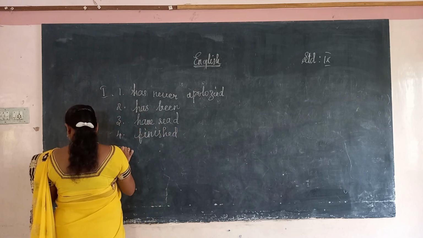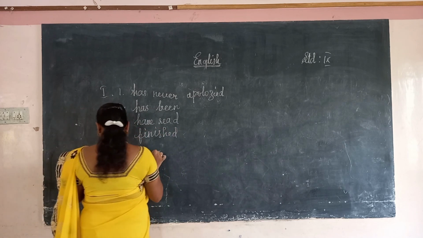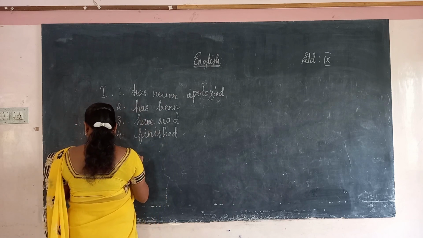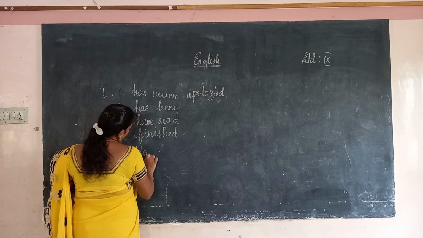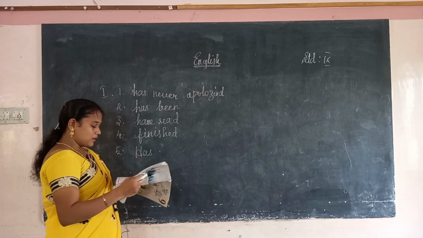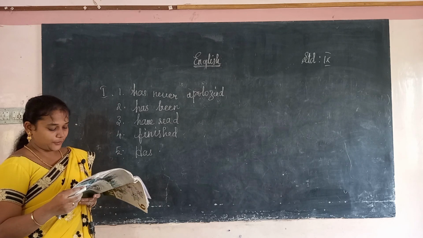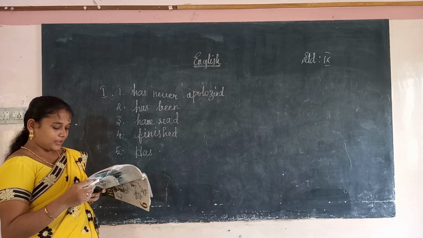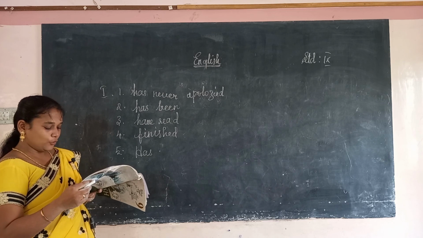The fifth one, dash he brought his bike. So, has he brought his bike? This is a question. Okay. Next one, K, present perfect continuous tense. How long dash are you waiting? Have you been waiting? Have you waited?